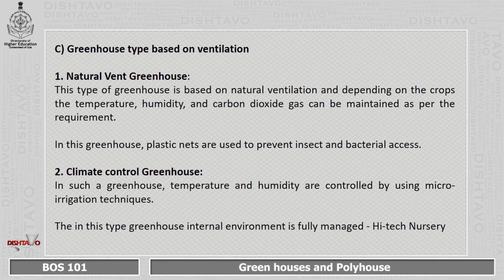In this greenhouse, plastic nets are used to prevent insect and bacterial access. Climate control greenhouse. In this greenhouse, temperature and humidity are controlled by using micro irrigation techniques. This type of greenhouse has its internal environment fully managed, which is called as high-tech nursery.